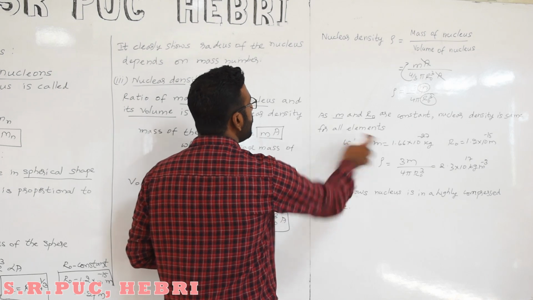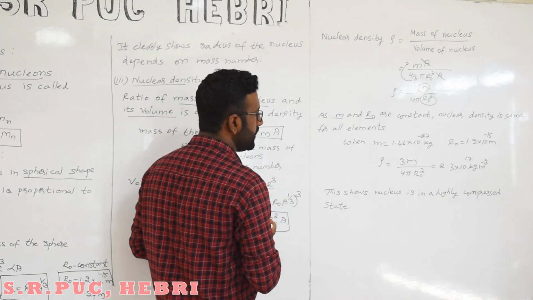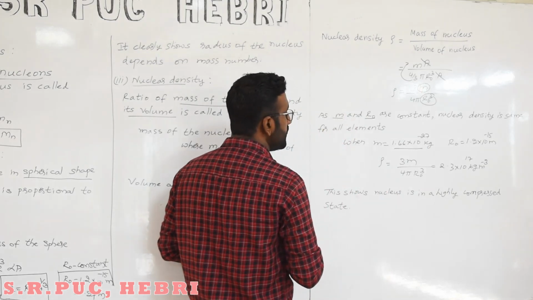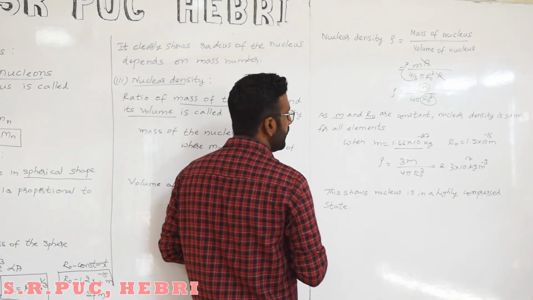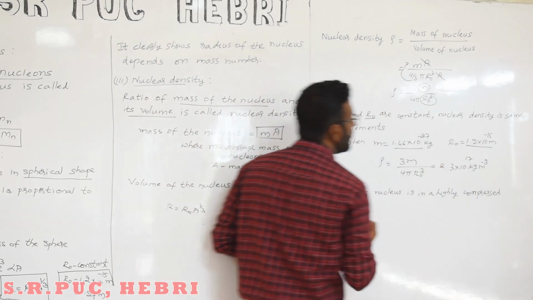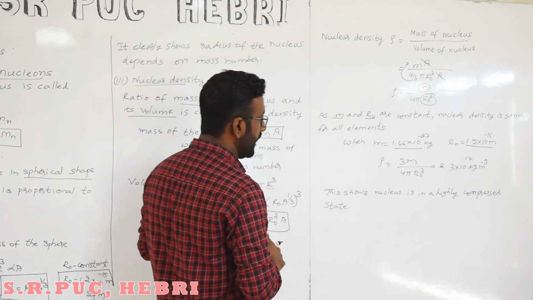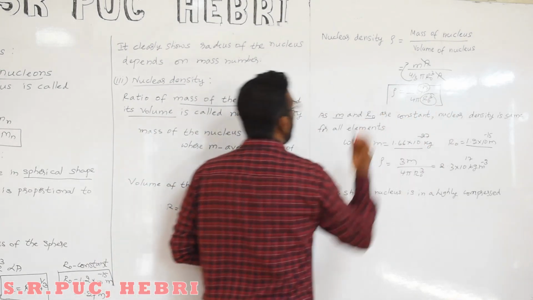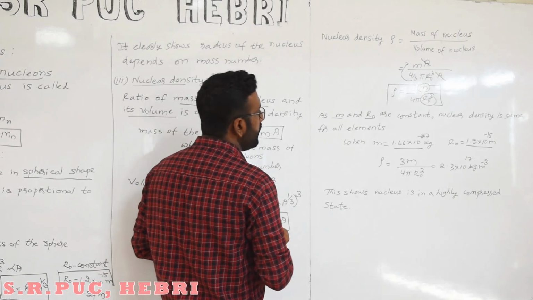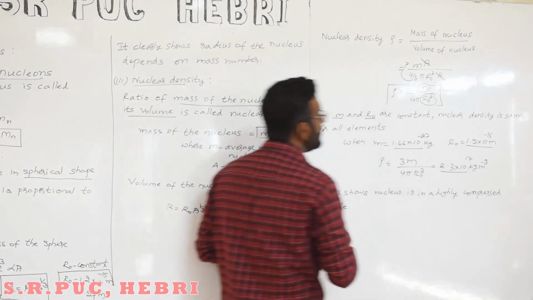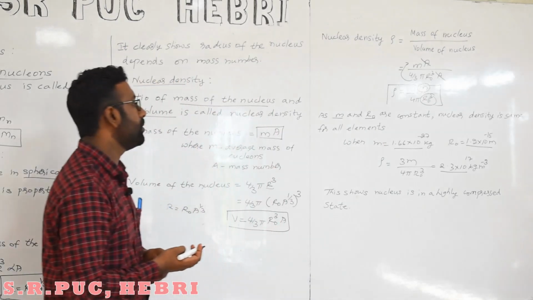We will substitute these values and find out the nuclear density. The mass m is one AMU, 1.66 into 10 to the power minus 27 kg. The r naught value we have already seen, 1.2 into 10 to the power minus 15. Then we substitute it in this equation. Try to do the calculation and you will get a value of 2.3 into 10 to the power 17 kg per meter cube.